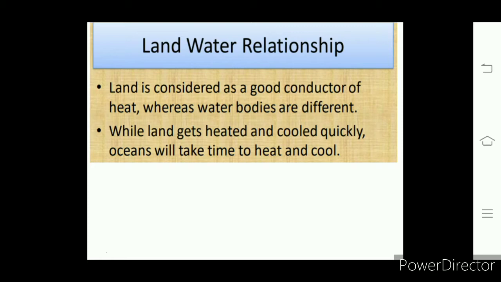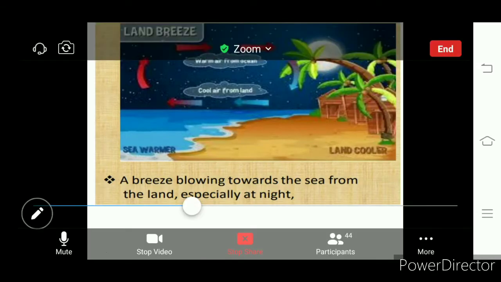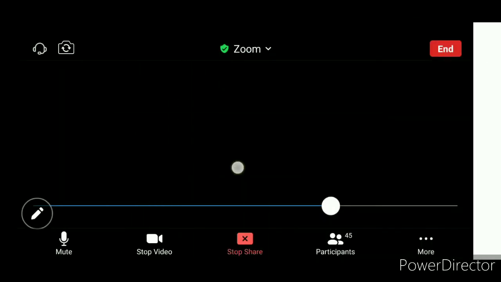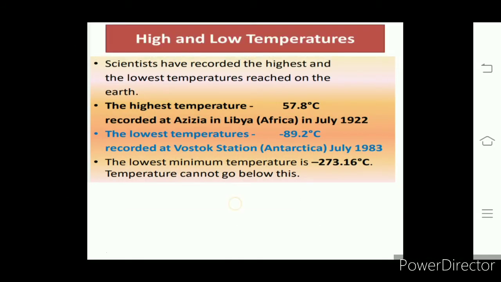So what do we see here? There is a difference in the absorption and release of heat from land and water bodies. Due to this difference, we see the temperature is different at the land part and the water part. Here it is land breeze. Land breeze in the sense wind blowing from the land part.